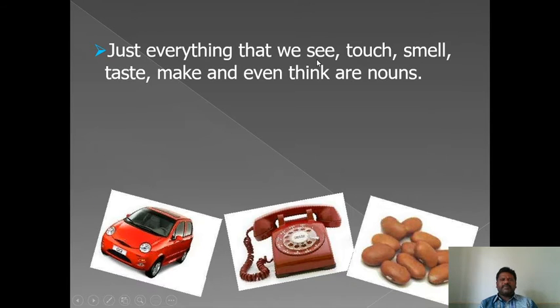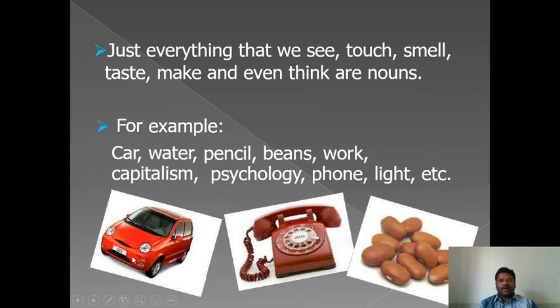Everything that we see, touch, smell, taste, make, and even think are nouns. I want to explain with images. Here we have different images: car, telephone, and some beans seeds. So noun is the name of a person, place, or thing.